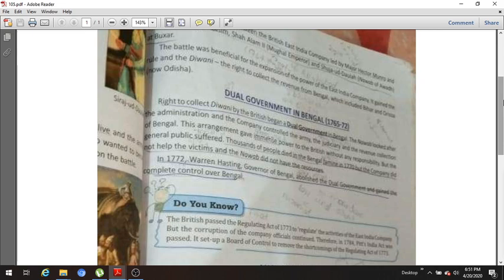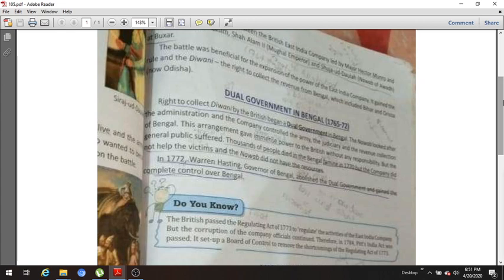Besides the Diwani rights, the Britishers also got the power to control the army and judiciary. So in this way, Britishers were in the beneficiary position, and Indian rulers were in the loser position.